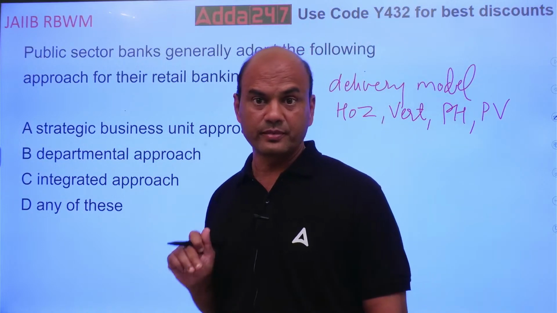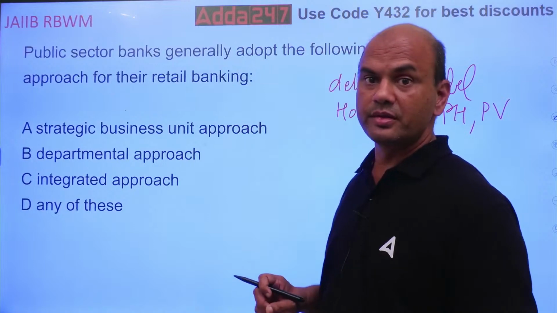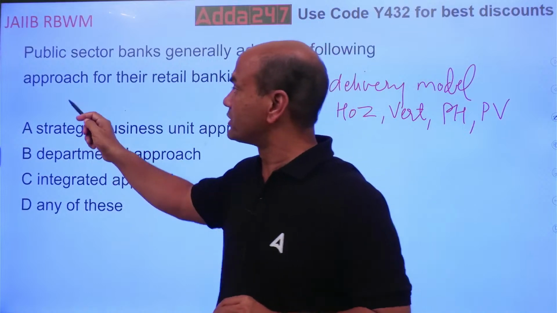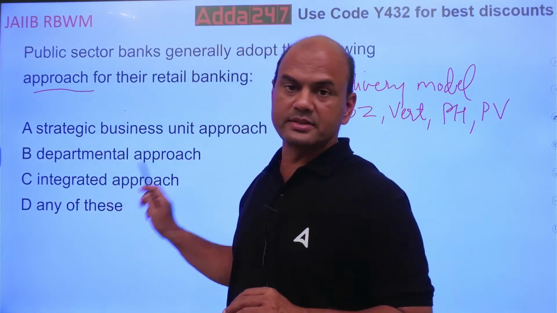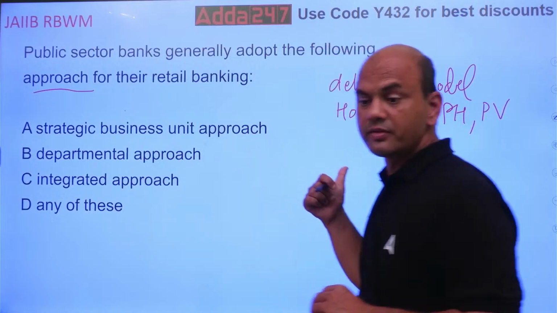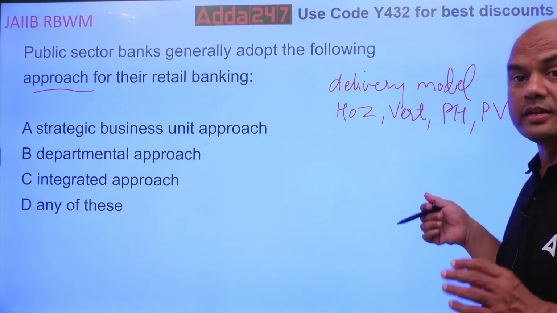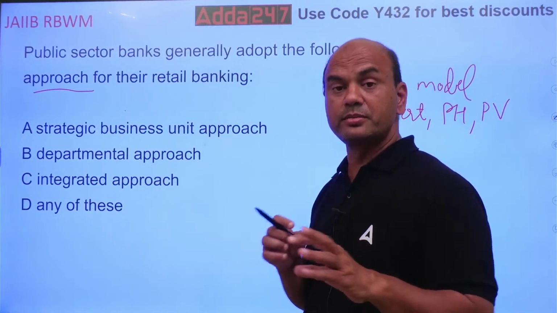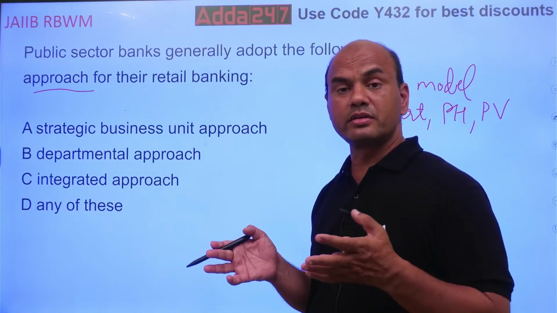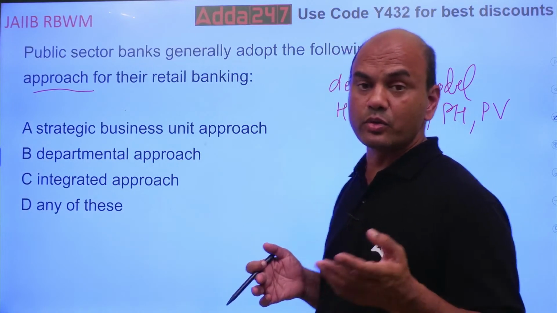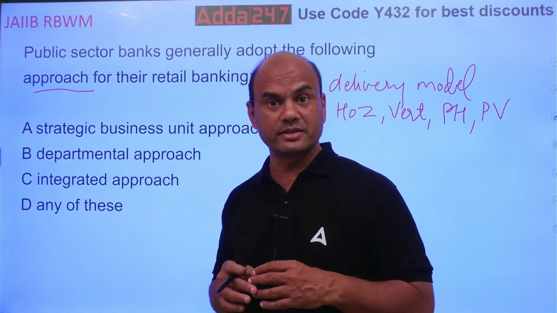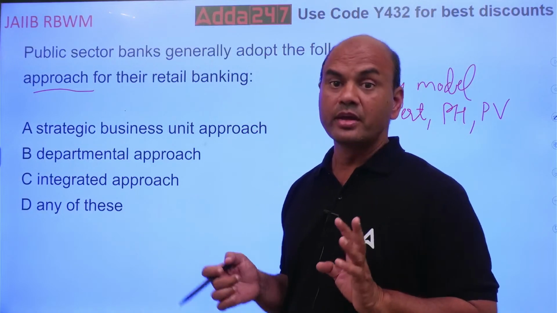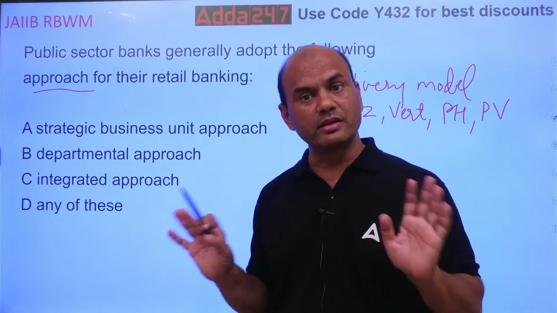Okay? Got it? There is one more model, that is business model. This is approach; if you get the question, then these three. If you get a question on delivery model, then these four. There is one more called business model. They call it segmentation based on the business, then your branches, various rural branch, urban branch, classification based. So there are three business models over there. Understand the three concepts very clearly.